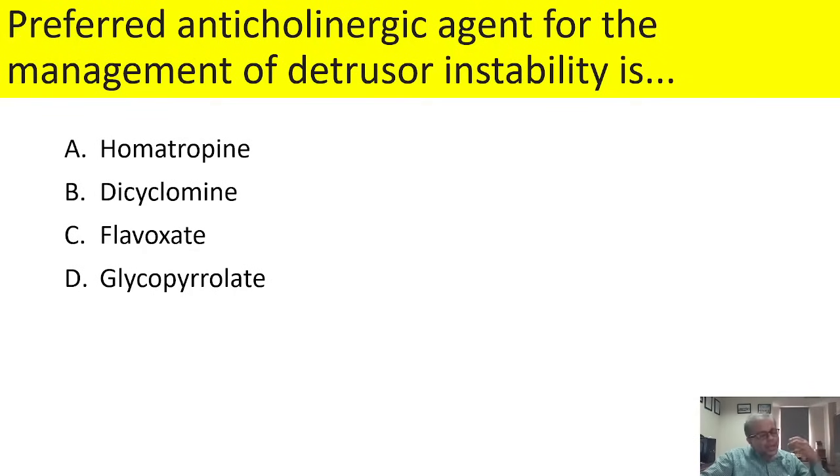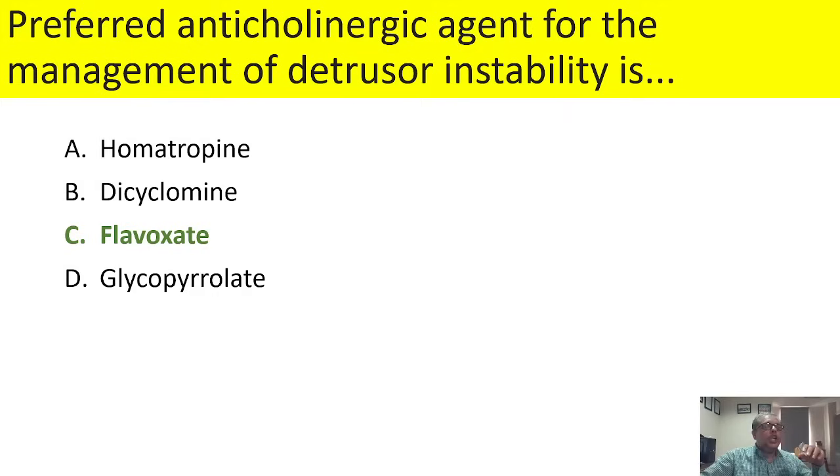But in addition to the anticholinergic agent, we require a vasoselective anticholinergic agent, and all of these, oxybutynin, dicyclomine, flavoxate and glycopyrrolate, are anticholinergic agents, but out of these, the flavoxate is a vasoselective anticholinergic agent. So the answer is flavoxate.